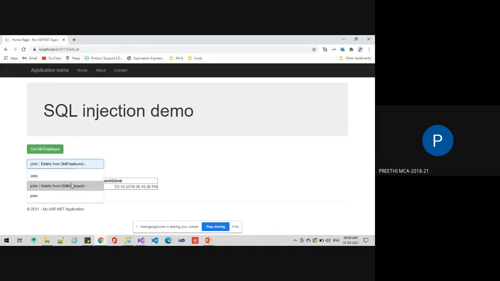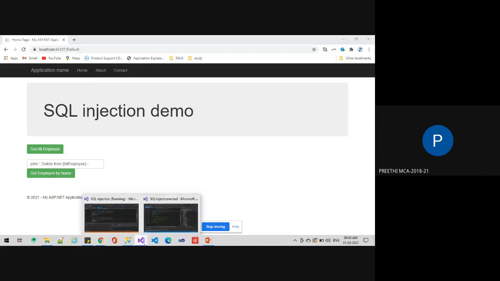If the attacker gives a statement like this, the semicolon indicates two statements: John as one statement and delete from the table name as another. If the attacker gives such a query, all the data will be deleted from the original table. So when we check here, we won't get any details. All the data has been deleted.